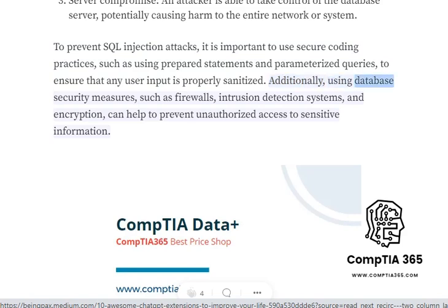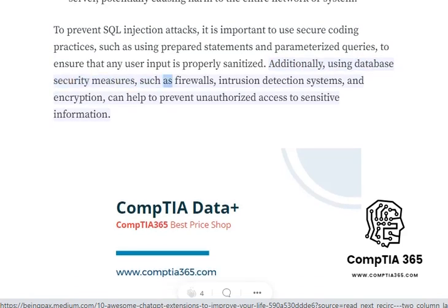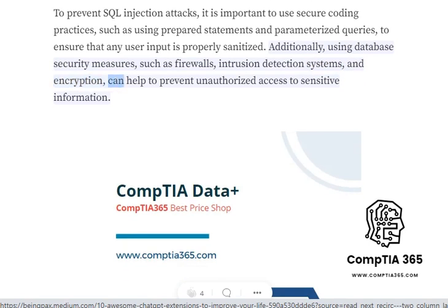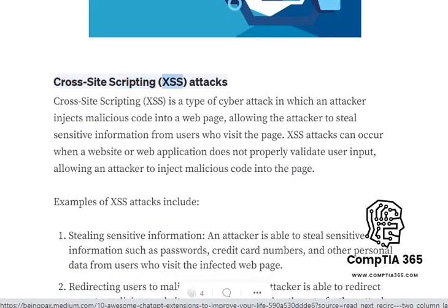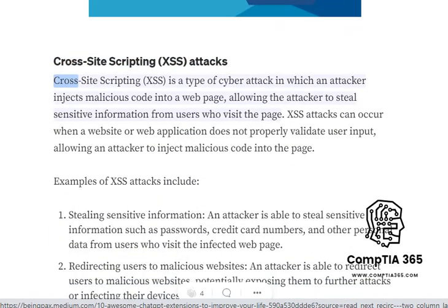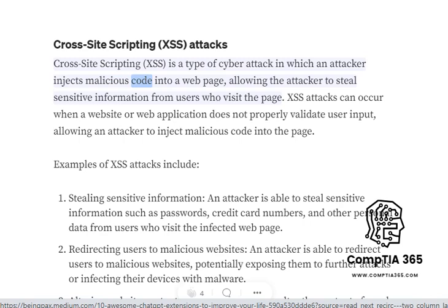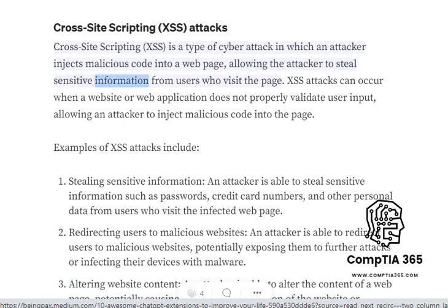Additionally, using database security measures, such as firewalls, intrusion detection systems, and encryption, can help to prevent unauthorized access to sensitive information. Cross-site scripting, XSS, attacks. Cross-site scripting, XSS, is a type of cyber attack in which an attacker injects malicious code into a web page, allowing the attacker to steal sensitive information from users who visit the page.